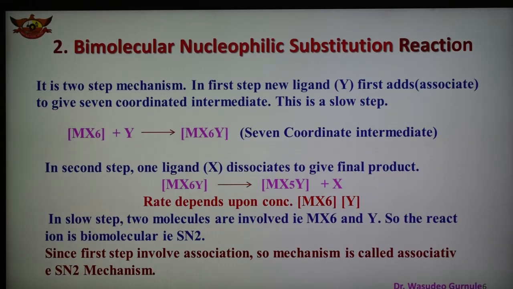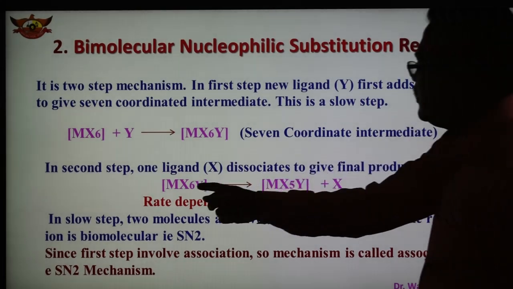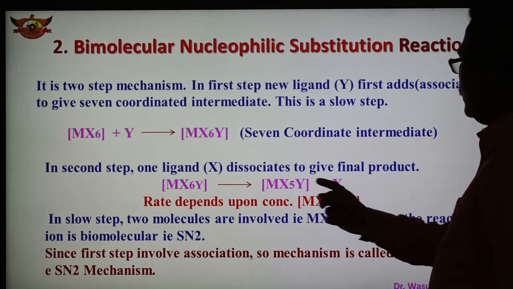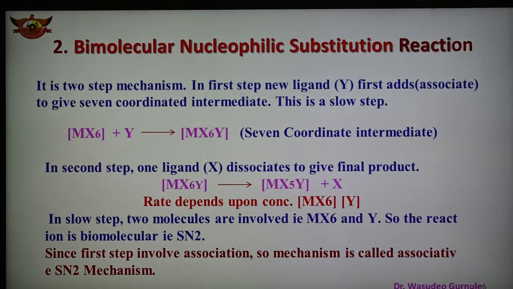So in the first step we get the 7-coordinated intermediate, and in the second step one ligand dissociates to give the final product. Here one of the ligands X is replaced, as shown, and we get the final product, forming the octahedral complex in which one ligand is replaced by another.